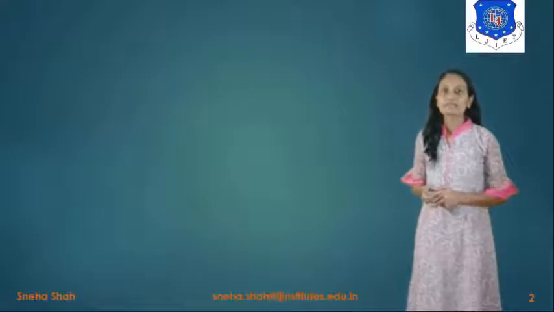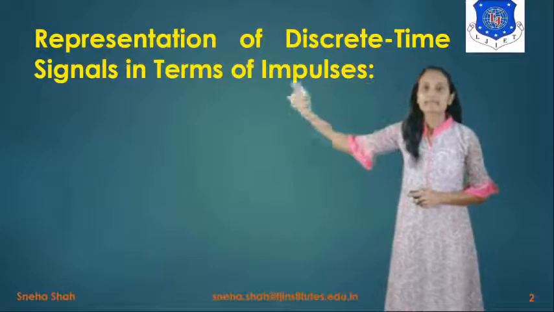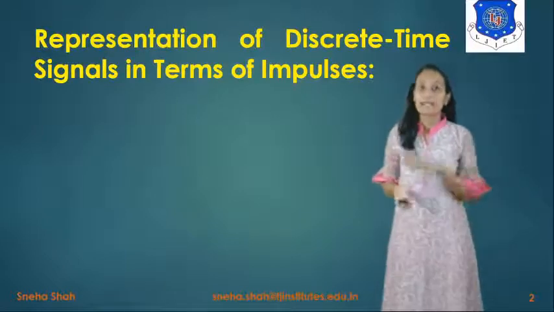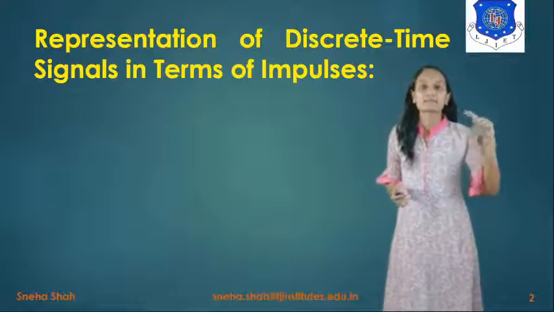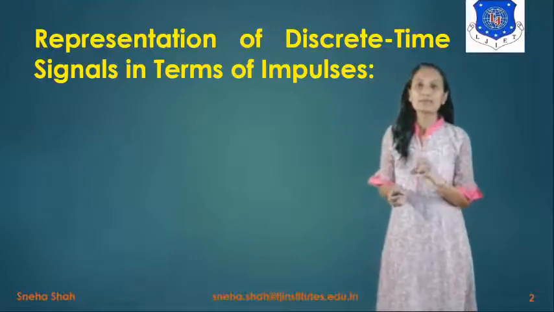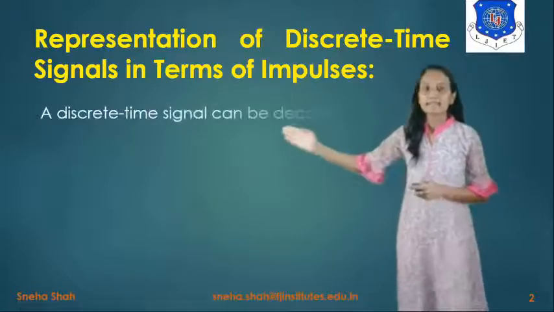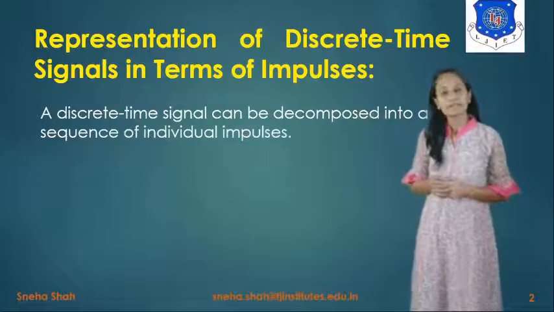So, starting with the first topic, which is the representation of discrete time signals in terms of impulses. Any continuous time signal or discrete time signal can be represented in terms of a number of impulses. So it is basically considered as a group of impulses. A discrete time signal can be decomposed into a sequence of individual impulses, right?